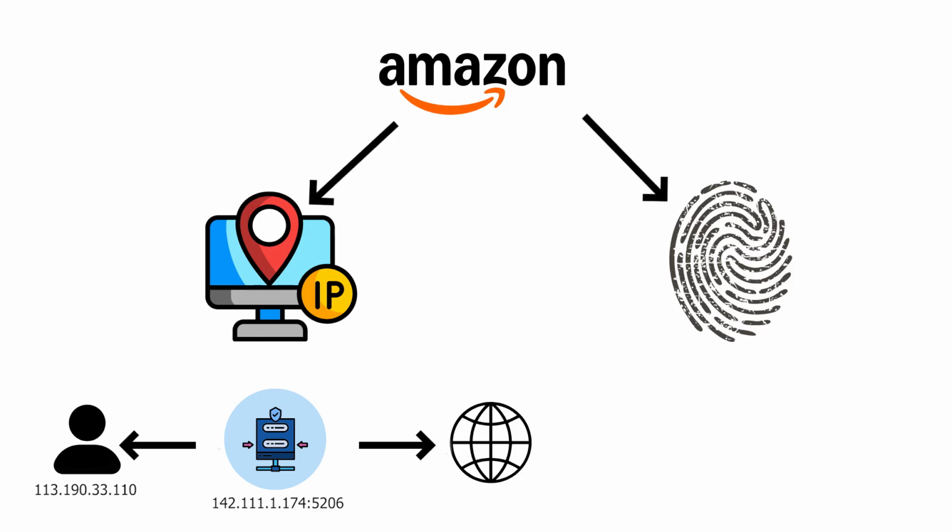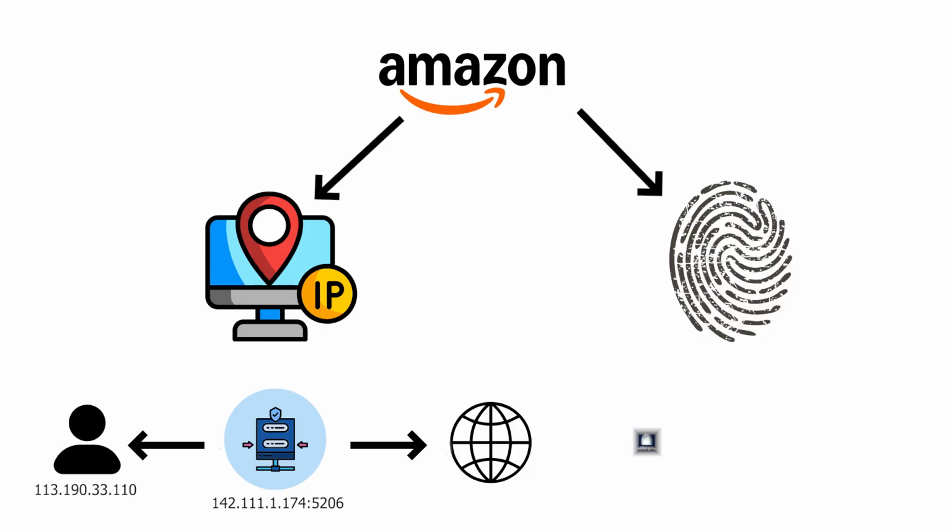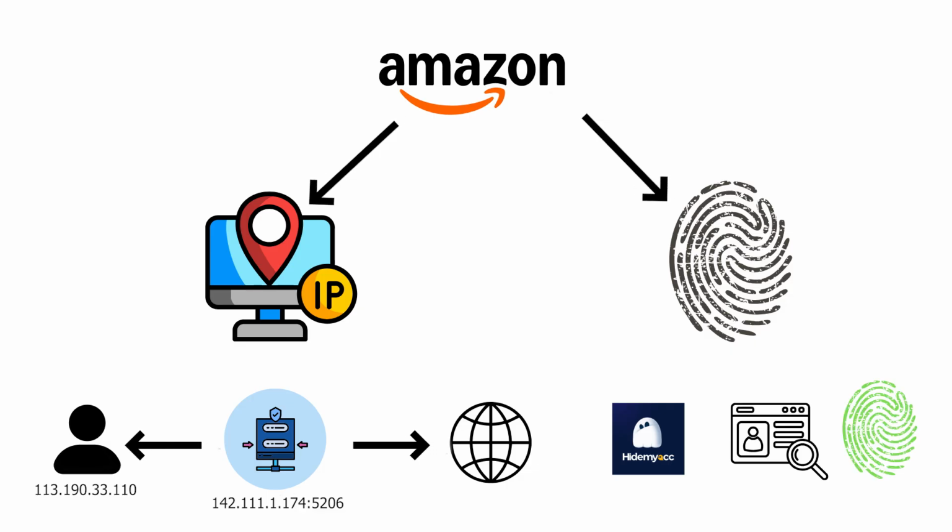The second factor is browser fingerprinting. This one isn't as easy to change as IPs, because each computer only has one set of hardware and software parameters. Buying multiple computers just to get multiple fingerprints would be very expensive. In general, where there is demand, the market provides solutions, and anti-detect browsers are one of them.